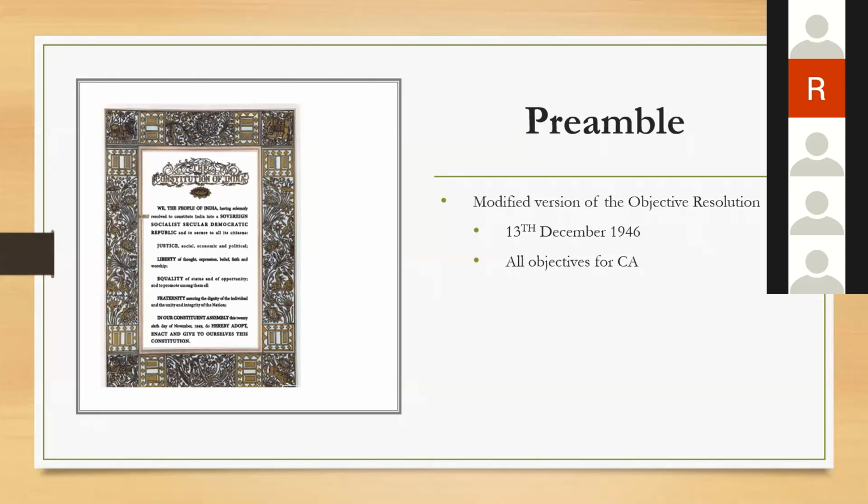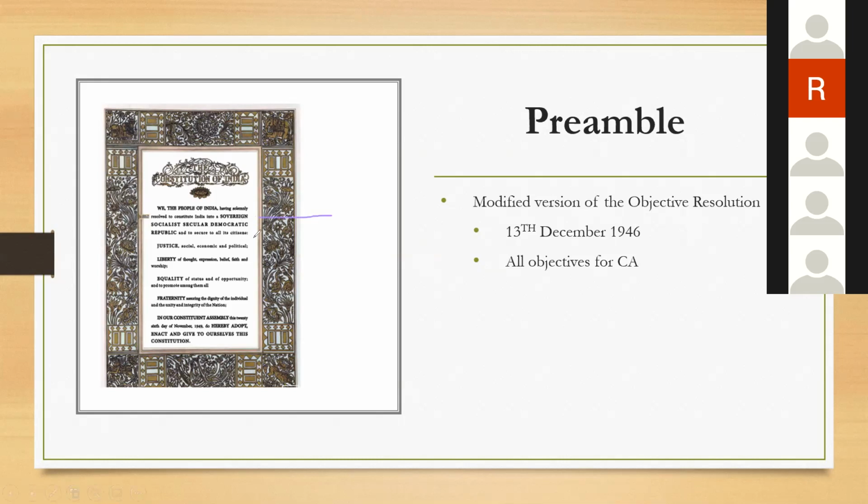In our Constituent Assembly, this 26th day of 1946, do hereby adopt, enact, and give to ourselves this Constitution.